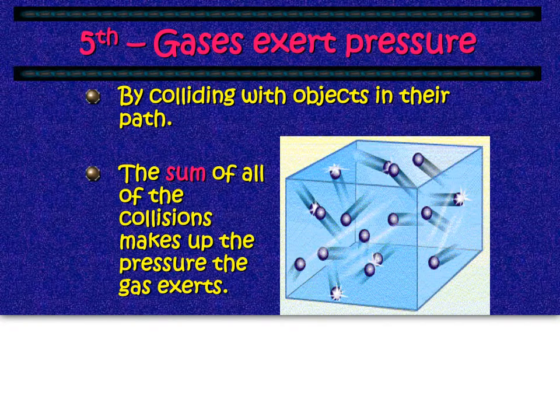Gases are always colliding with each other. The particles are always colliding with each other and with any objects that are in their path. So they exert pressure. They put pressure on the objects in their path. What happens is we can take the sum of all the collisions, and that makes up the pressure. So the more collisions that are happening, so here's a collision, this is colliding with the outside of the box here, this is colliding, the more collisions there are with the outside of the box, the more pressure the gas is going to exert on the box.